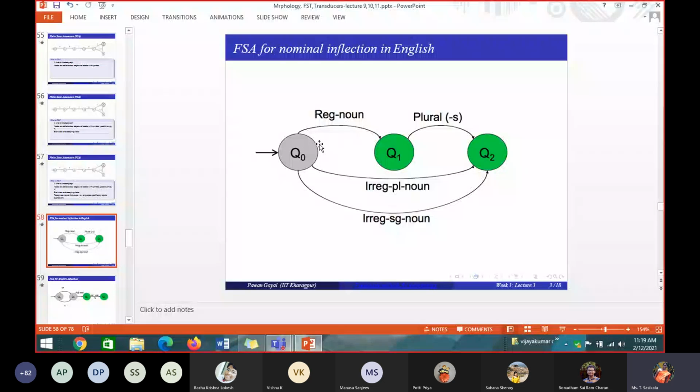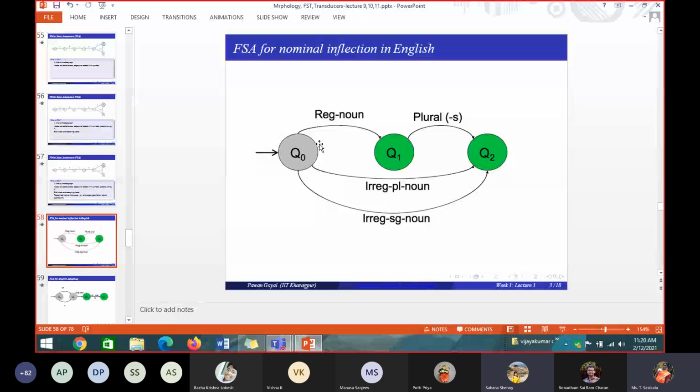Now I have a word called man, M-A-N. Is it a regular noun or irregular noun? Irregular. Irregular singular or plural? Irregular singular. Very good.